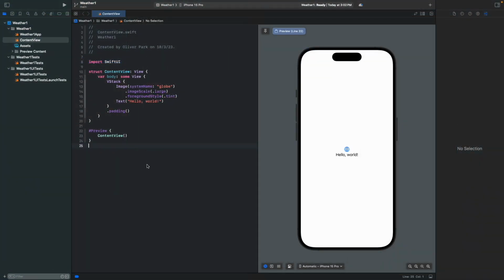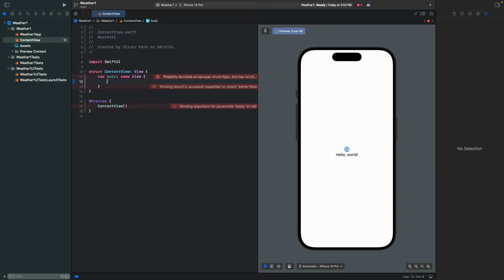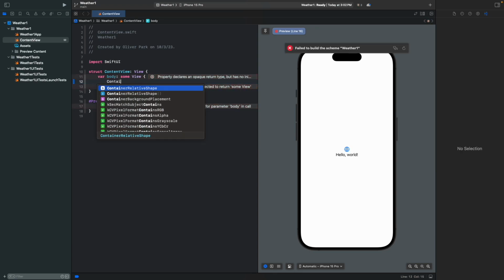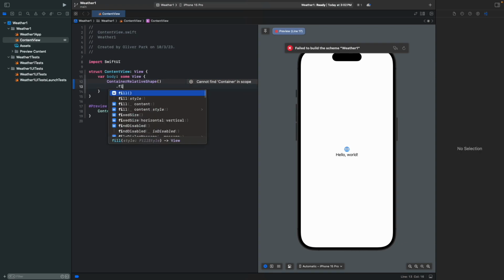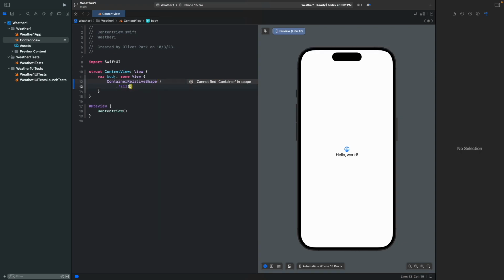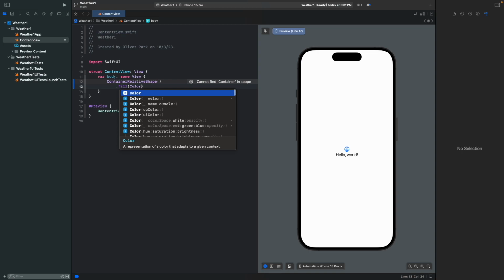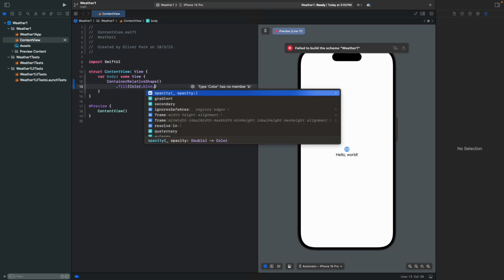First of all, let's make our background in this app. So we're just gonna delete this VStack here, and then we're gonna write a new code called ContainerRelativeShape dot fill. It's basically filling the color inside. So Color.blue.gradient.